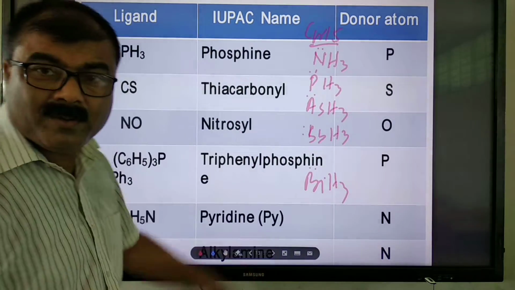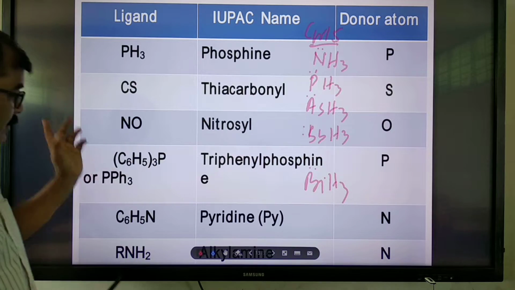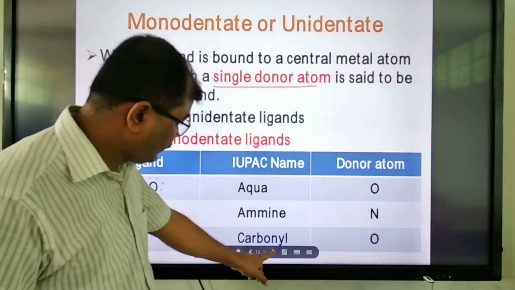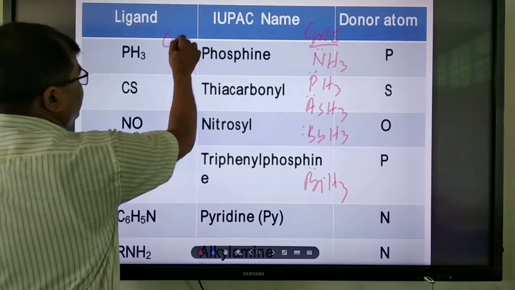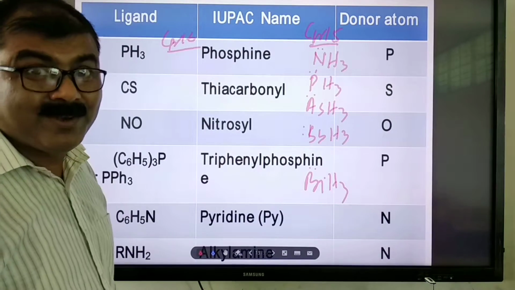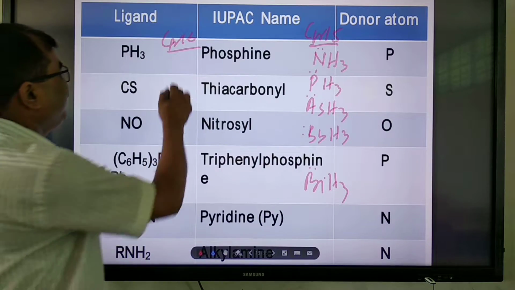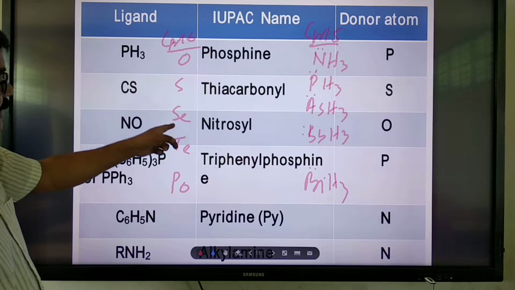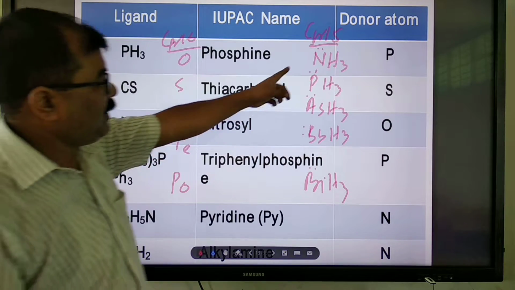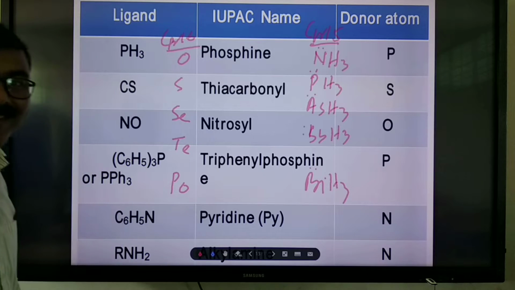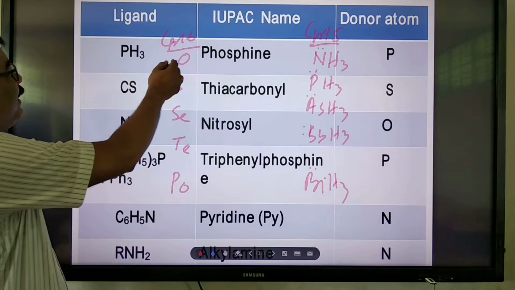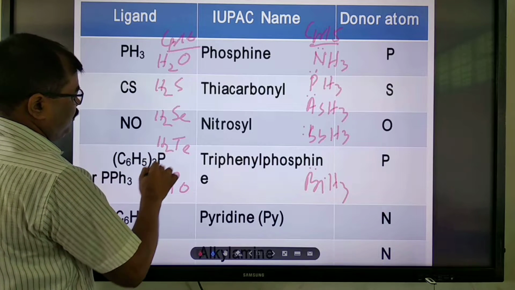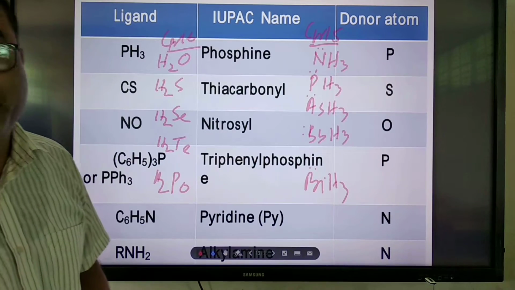Ammonia is a ligand, phosphine also is a ligand. Similarly, water, from the previous example I gave, is a Lewis base and a ligand. What are the group 16 elements? O, S, Se, Te, Po. Similarly, you can remember it with the same trick. Here the hydrides are water, H2S, H2Se, H2Te, H2Po. These are all hydrides having lone pair electrons.